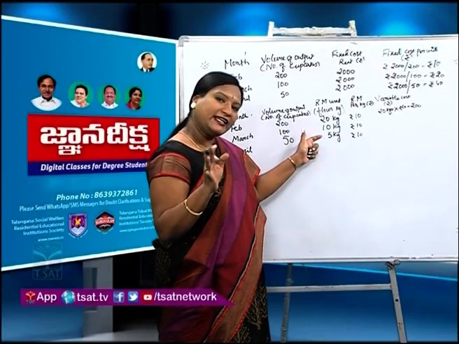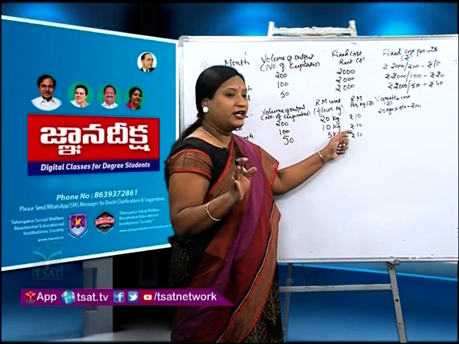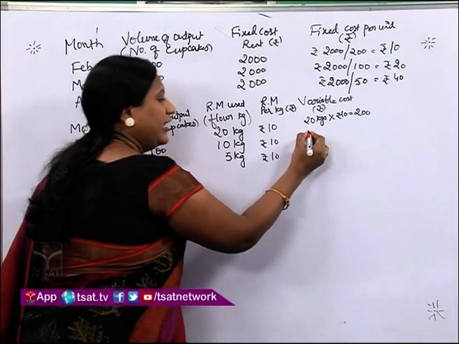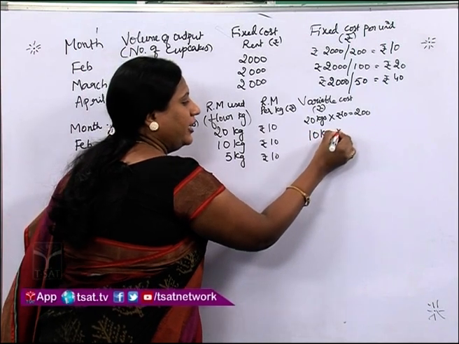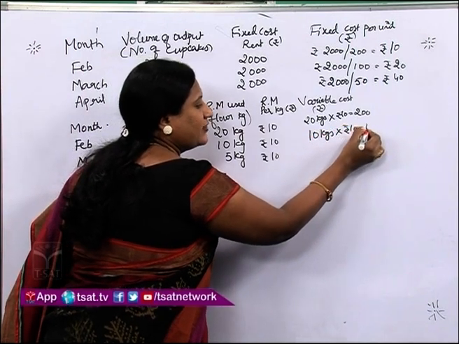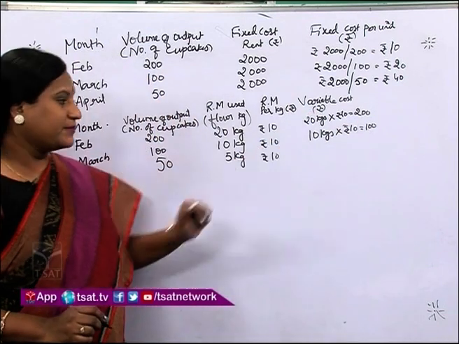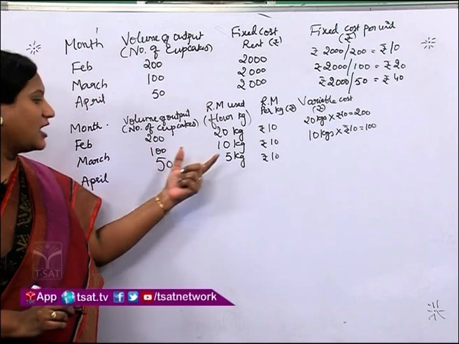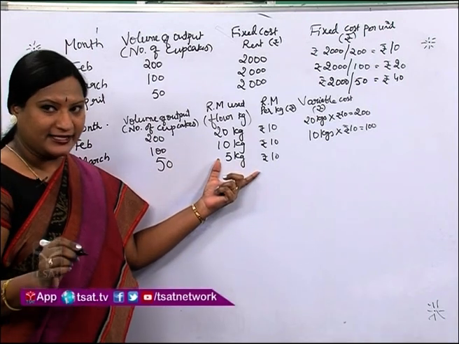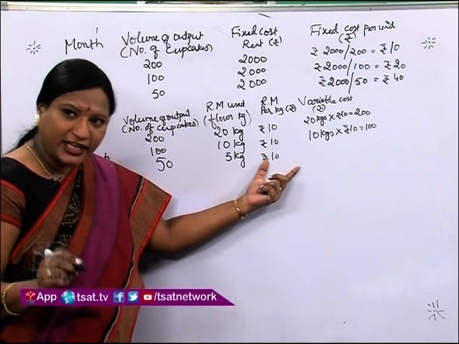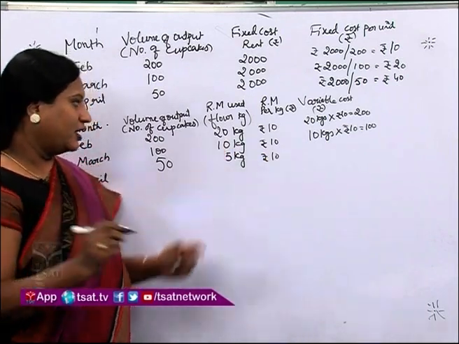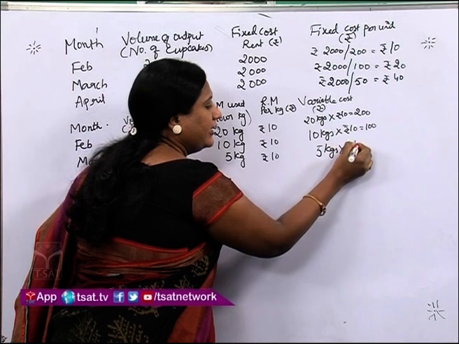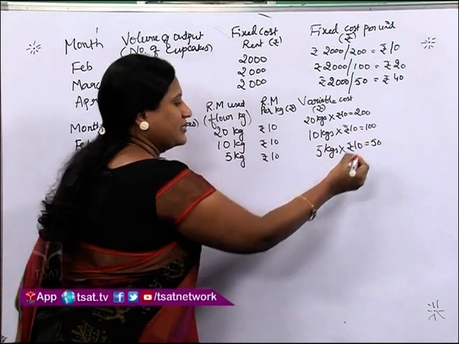So, he used 10 kgs of flour and each kg of flour is 10 rupees, isn't it? So, 10 kgs into rupees 10 is equals to 100 rupees. And in the month of April, he made 50 cupcakes. For that, he used 5 kgs of flour and each kg of flour rupees 10. So, 5 kgs into rupees 10 is equals to 50 rupees.